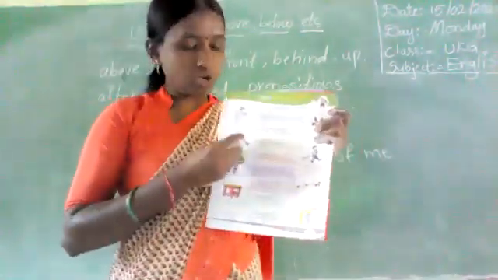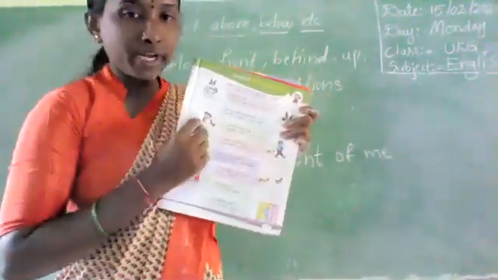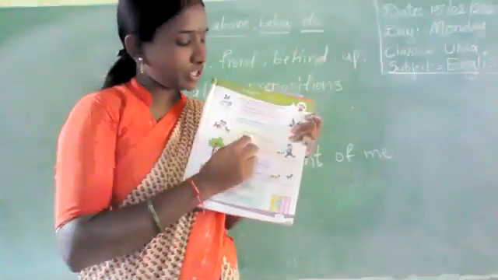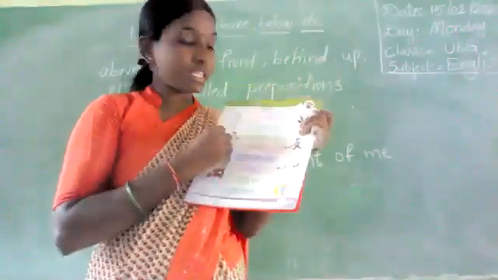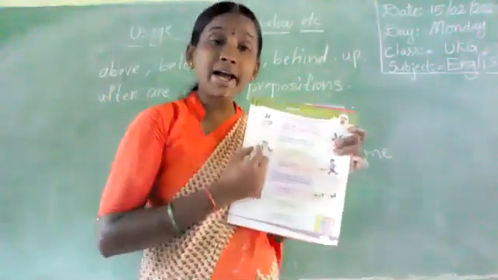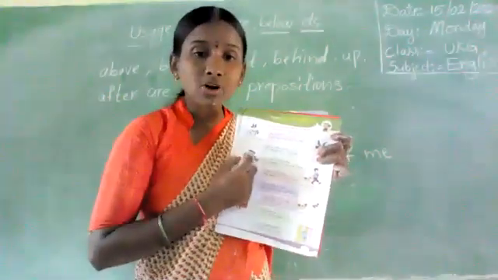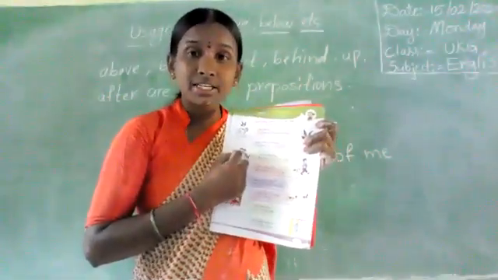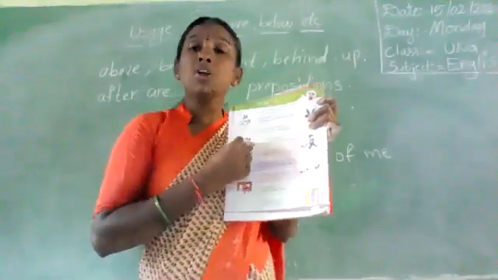I am a little dog. A pussy is in front of me. Where is the pussy? Where is the cat? In front of the dog. Where is the cat? In front of the dog. See?